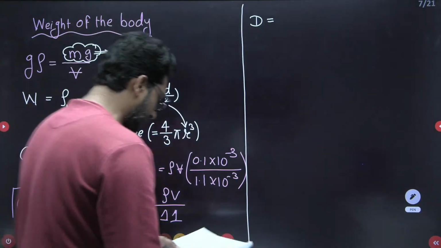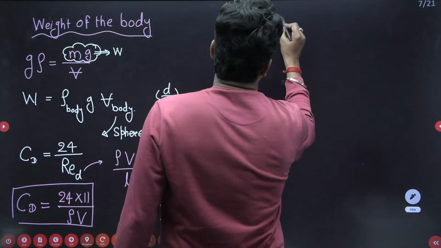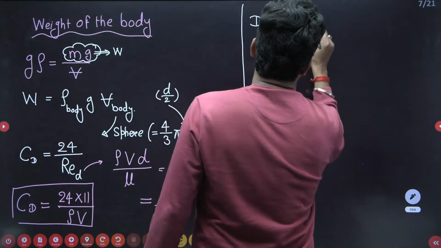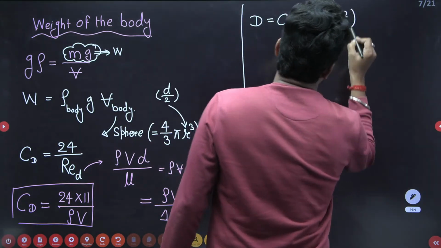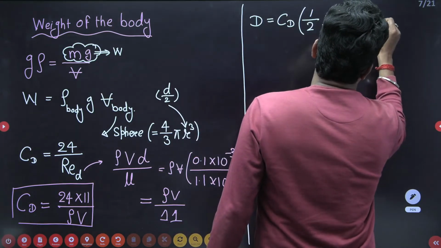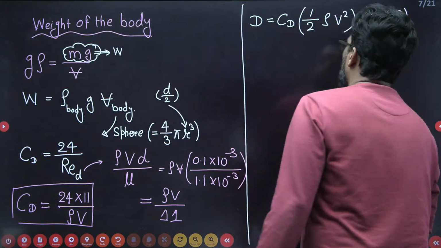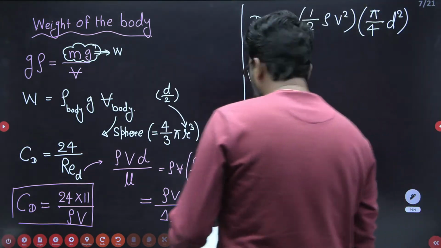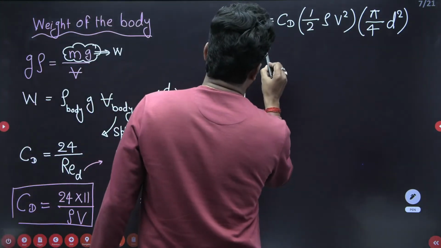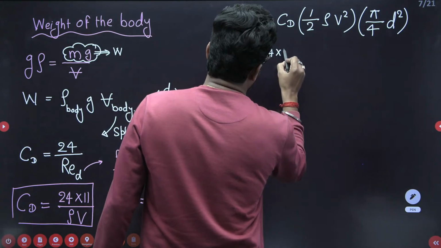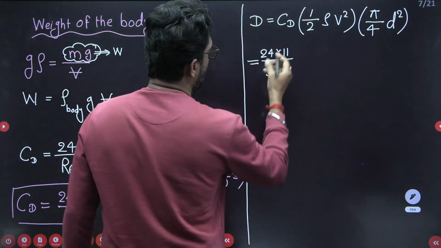Now what is the drag? So we have to write this one: CD into half rho V square into area, pi by 4 D square. Here it is a sphere, so the projected area itself is the cross section. So we have to put all these values. What is the CD? 24 into 11 divided by rho into V. V is the velocity, very important.